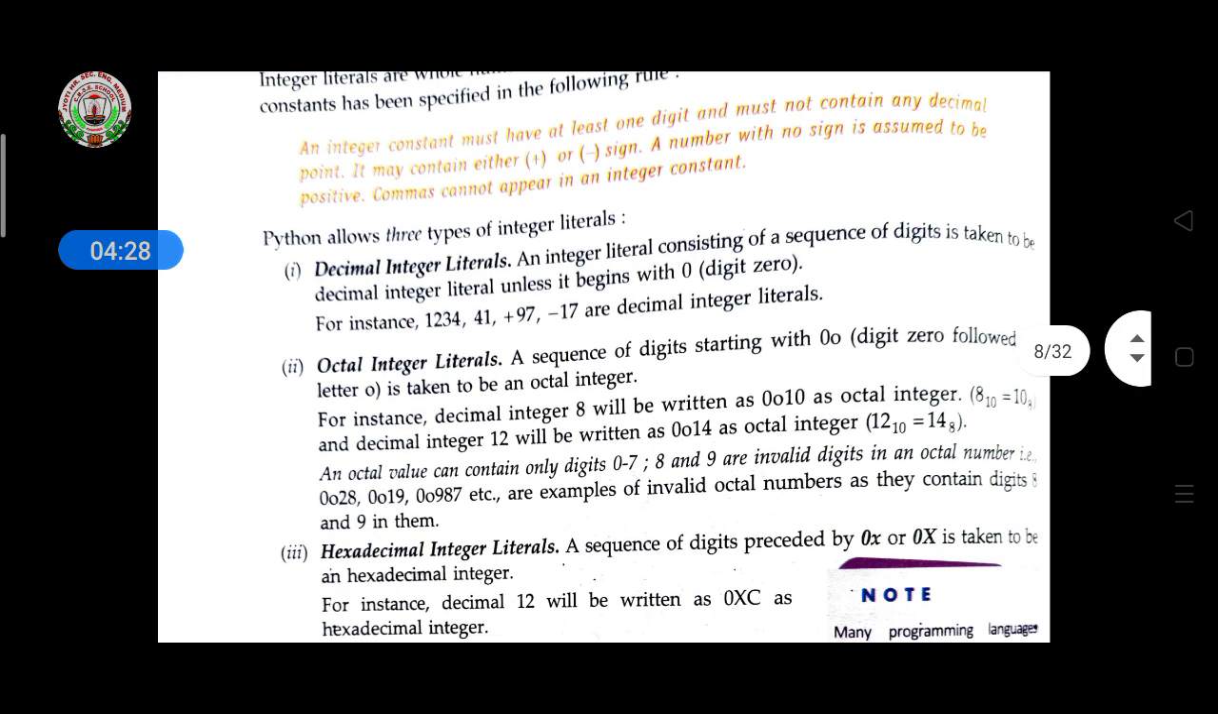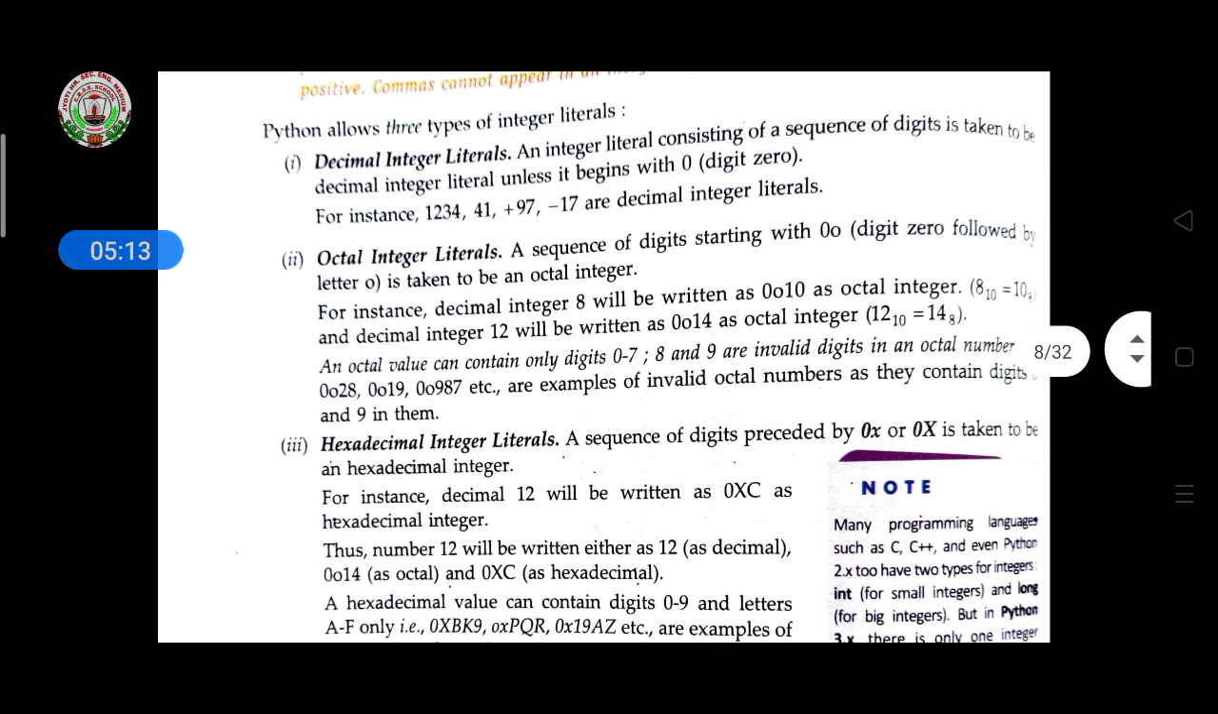Then Python allows 3 types of integer literals: decimal, octal, hexadecimal. In decimal integer literals, an integer literal consisting of a sequence of digits is taken to be a decimal integer literal unless it begins with 0. So here it is given the numbers 1, 2, 3, 4, 41. These are all decimal integer literals.